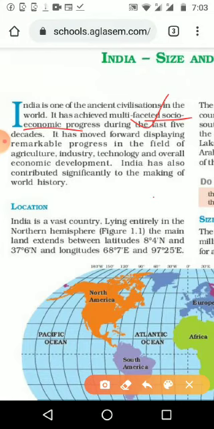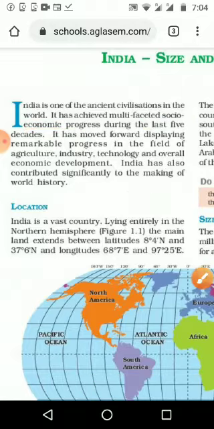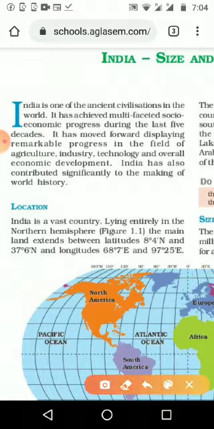We were very rich socially as well as economically before, even in the Vedic period, after the Delhi Sultanate, and in the Mughal period. Then afterwards we became dull. We went very low economically and even socially. The British thought we had many superstitions and were not literate. So because of their interference they changed things, and we can see lots of change here in India: education system, health system, everywhere.